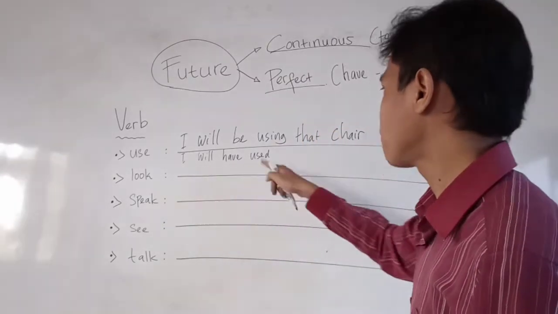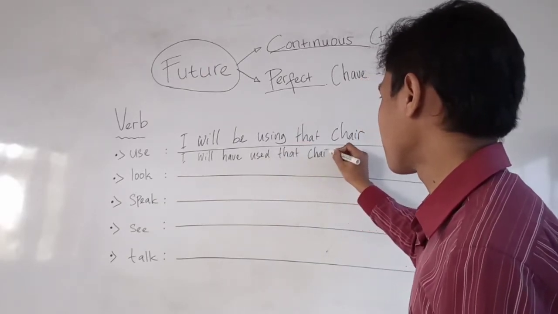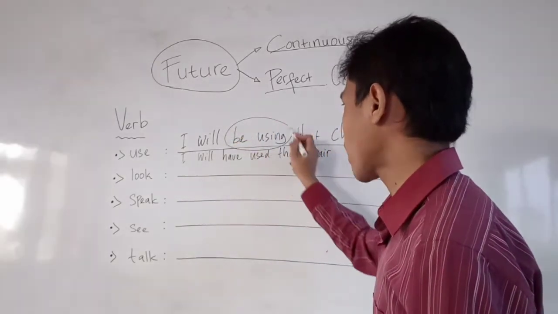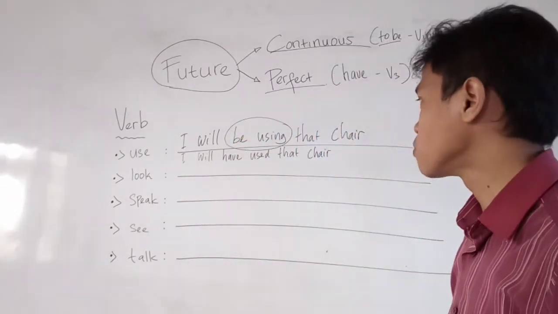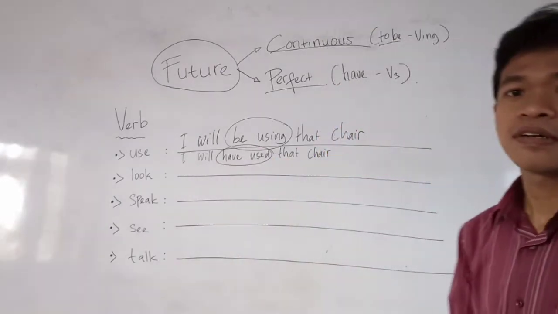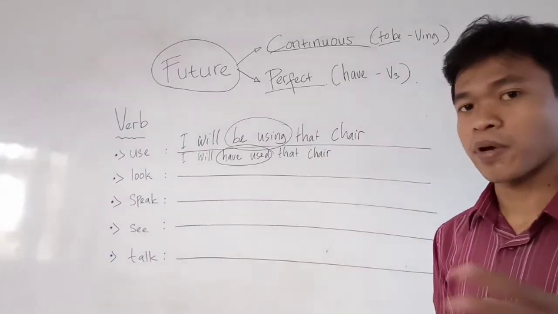I will have used that chair. Focusing on the continuous, we use this one, be using, and then for the perfect, we use have used. Pay attention, and it's going to be easy if you pay more attention.